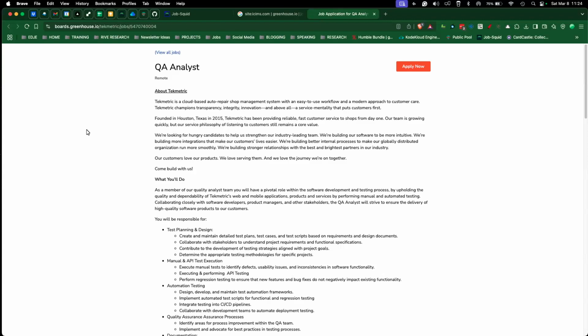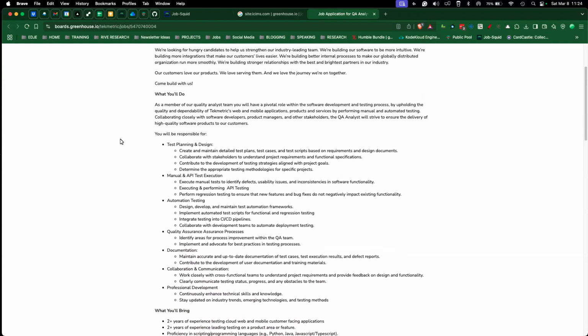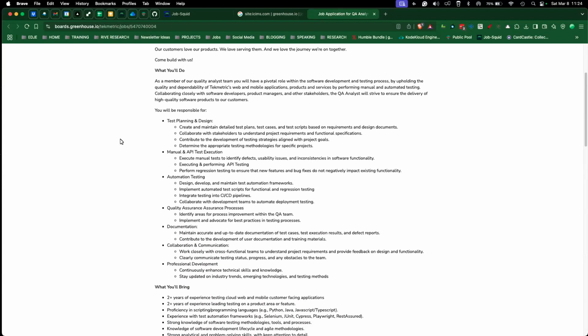Come build with us, what you'll do. Okay, this is where it gets interesting, right? So if this was something that excited me, or interested me, even just if it's in that category. As a member of the QA team, pivotal role, software development, testing process, upholding quality dependability. Cool. Collaborate closely with developers, product managers, stakeholders, ensuring high quality software products for our customers. I like that idea, right? What you're responsible for? Ooh, lots of stuff here, right? Testing, planning, and design, manual API, automation testing, quality assurance with processes, documentation, collaboration, communication, professional development.